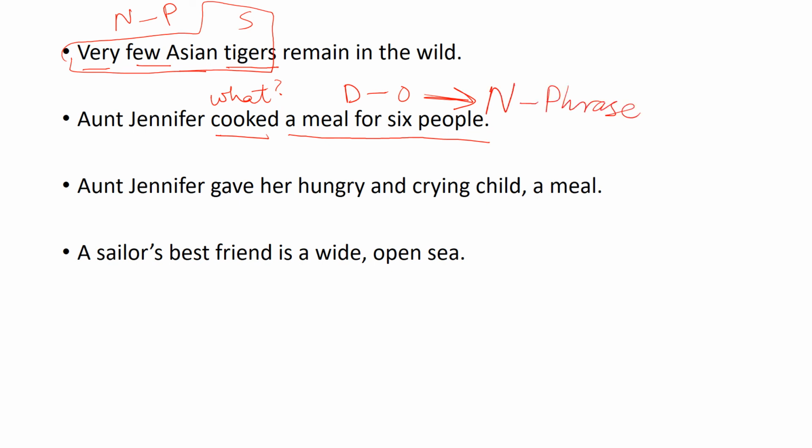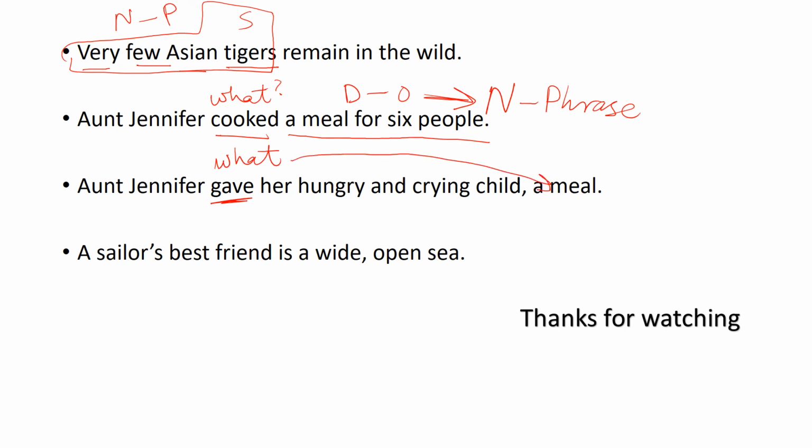अच्छा जी, Aunt Jennifer gave her hungry and crying child a meal. मैंने आपको बताया था कि जो आपका नाउन फ्रेज है वो इनडायरेक्ट ऑब्जेक्ट भी हो सकता है. सो अभी एक एग्जांपल आ गई. देखो, Aunt Jennifer gave what? Gave what? Her hungry and crying child? No. What का आंसर है a meal, right? So a meal is a direct object.